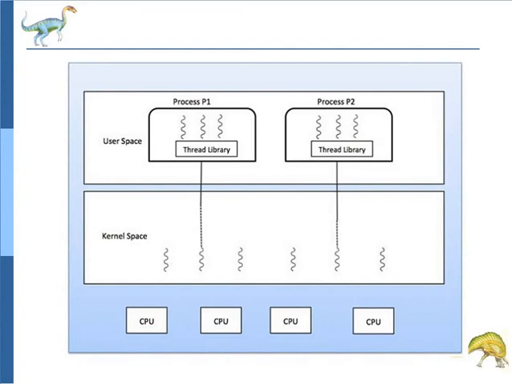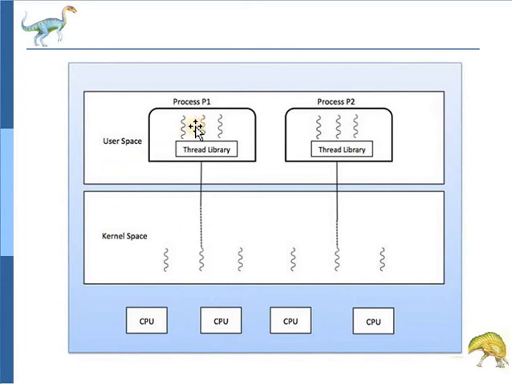In short, in this model, we have multiple user threads mapped to one kernel thread. When a user thread makes a blocking system call, the entire process will block.